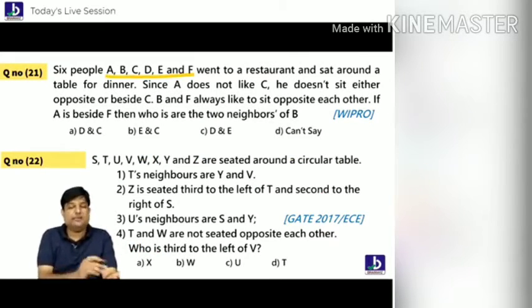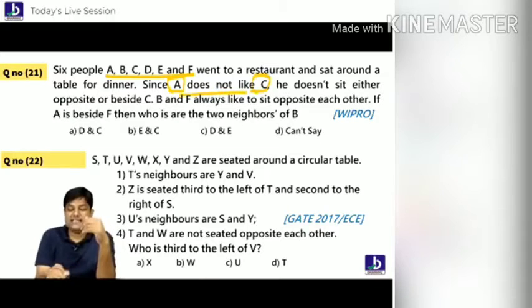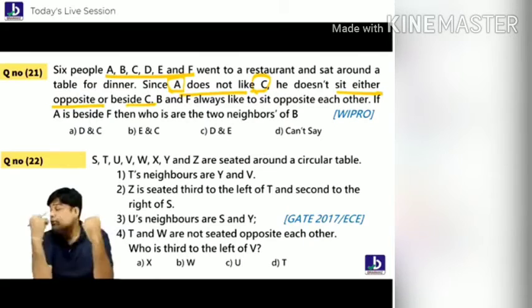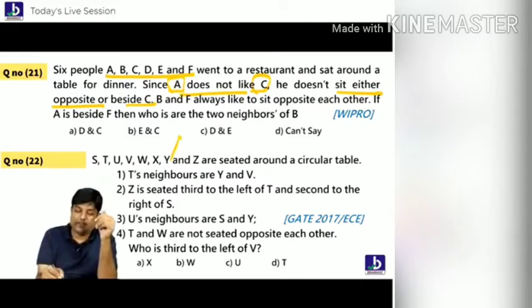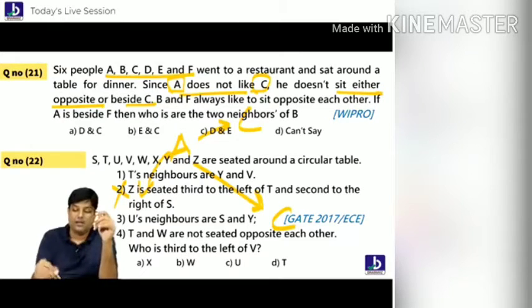Let's try to move forward now. There are 6 people over there. First point, A does not like C. They are enemies to each other. They don't like each other's face. That's the reason he neither sits opposite to C nor beside C. He doesn't want to see his face, and he doesn't want him nearby either. So wherever A is, C cannot be adjacent to him, and C cannot be opposite to him. This is the point which he told you. Are you understanding, everybody?